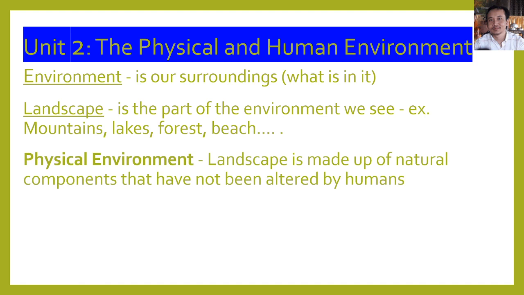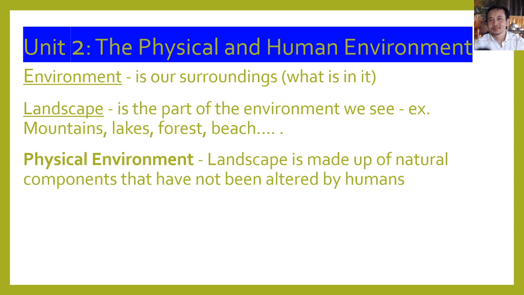Physical environment refers to a landscape made up of natural components that have not been altered by humans. The lake, the sea, mountains. These are called physical environments.